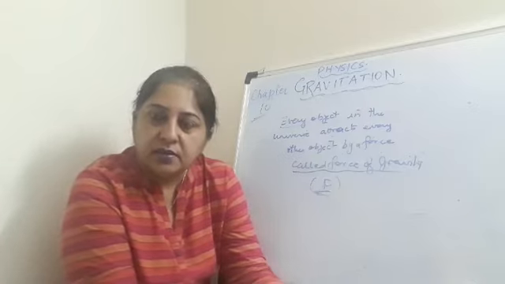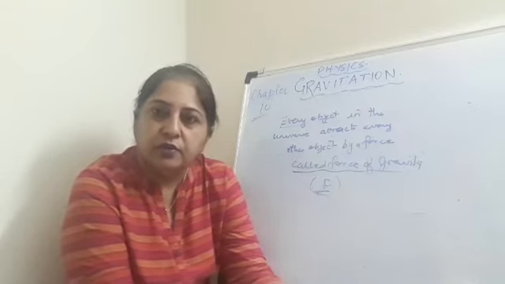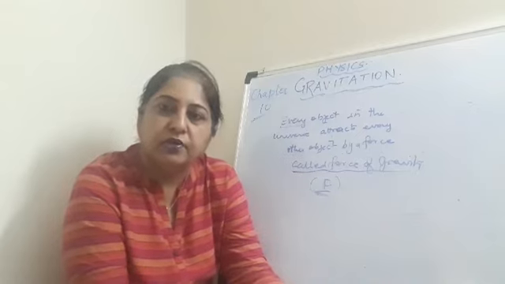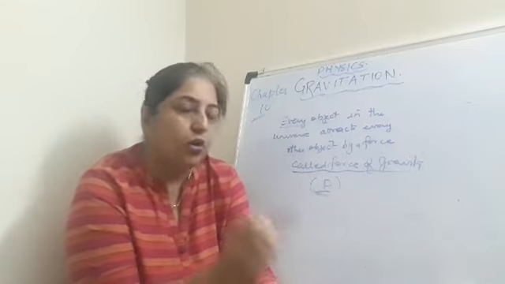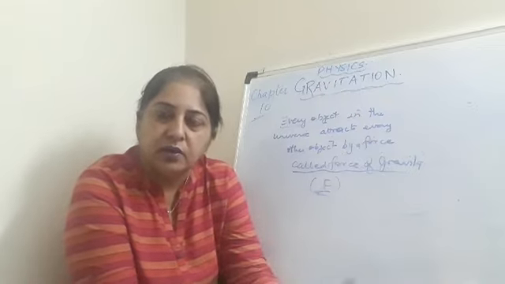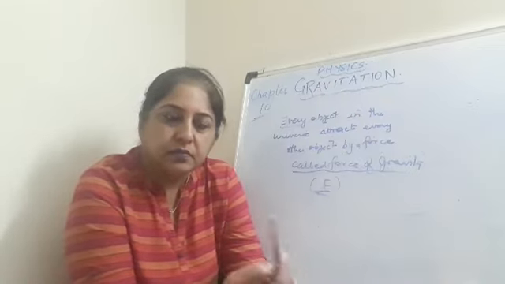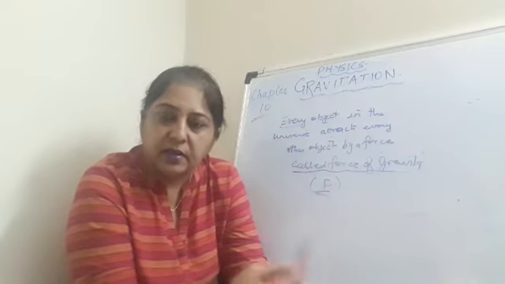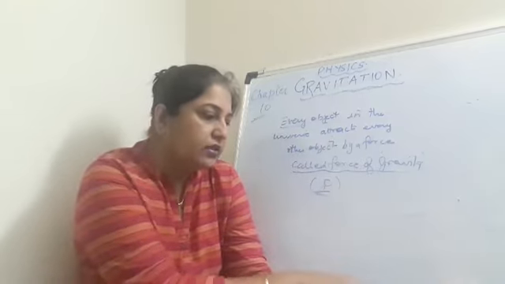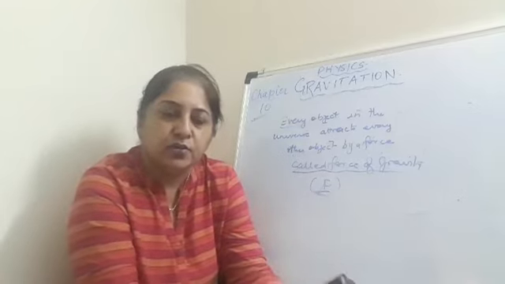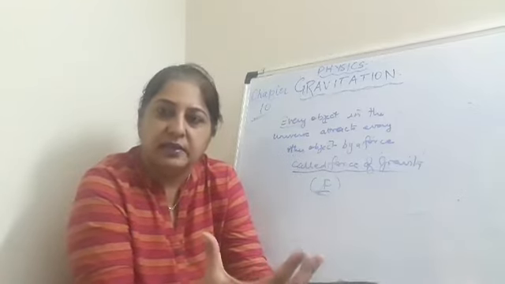The existence of the solar system is one big example of the presence of gravity in the universe. That is why all the planets revolving around the sun move in a fixed path, a specific orbit, and this shows that there is some force keeping the whole solar system intact.